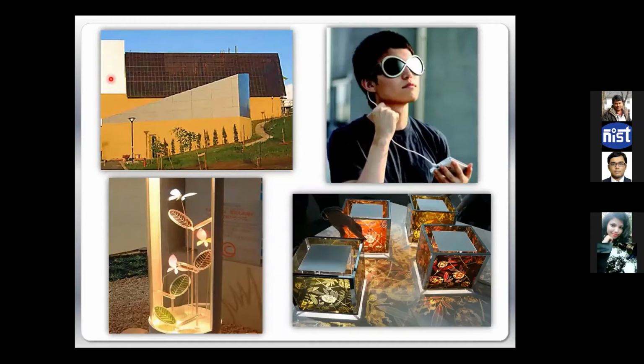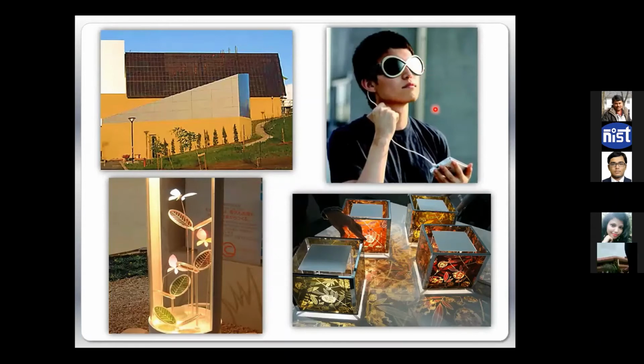Here also, this building has its roof made of dye-synthesized solar cell. This beautiful plant architecture is made of dye-synthesized solar cell. These are some other indoor dye-synthesized solar cell architectures. You can see this lady is wearing sunglasses made of dye-synthesized solar cell, which is giving the sunglass effect, and you can also run your mobile phone using these sunglasses if they are very efficient, right?